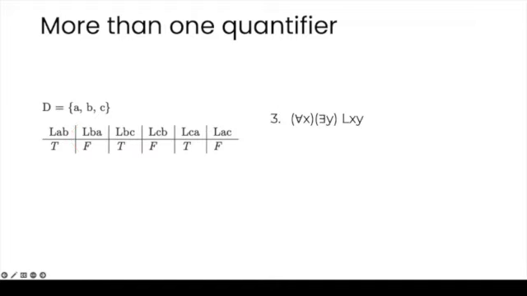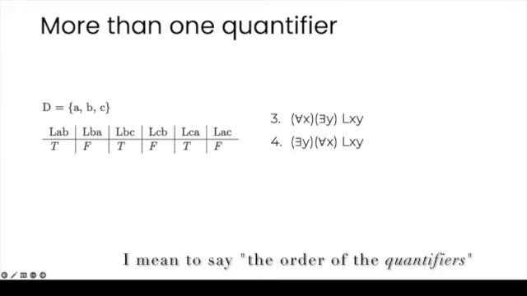Here we have a universal quantifier, here we have an existential quantifier. This would say, for instance, if L is love, again, it says that everybody loves someone. Or for every X, there is a Y such that X loves Y. Now let's do an experiment. Let's just swap the order of the quantifiers. And again, the quantifiers are binding the same variables. We have the universal binding into the lover position, and we have the existential binding into the loved position. The only change is that we swapped the order of the quantifiers.